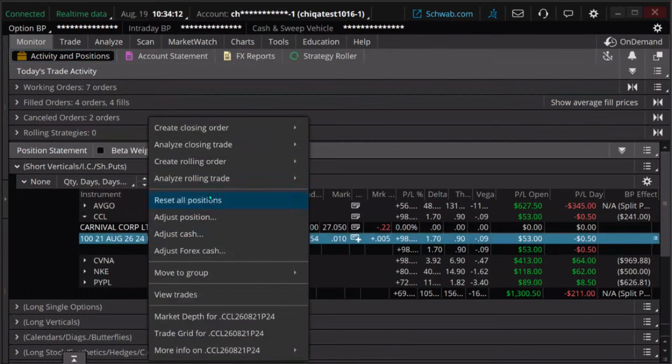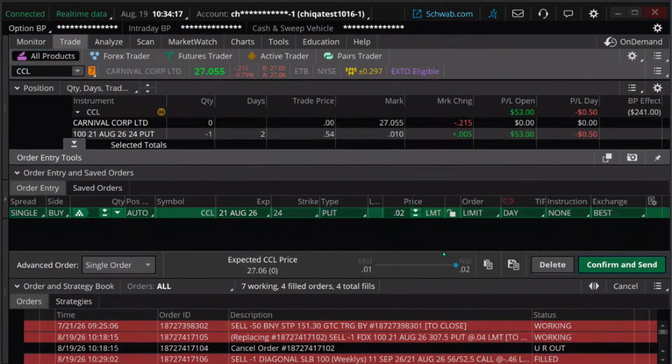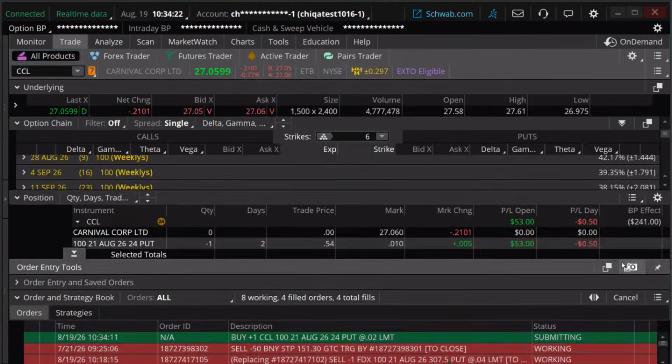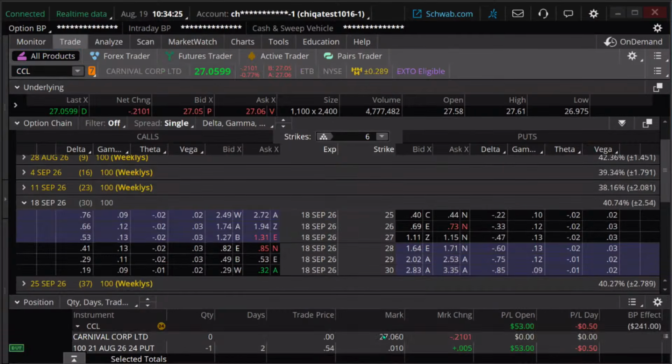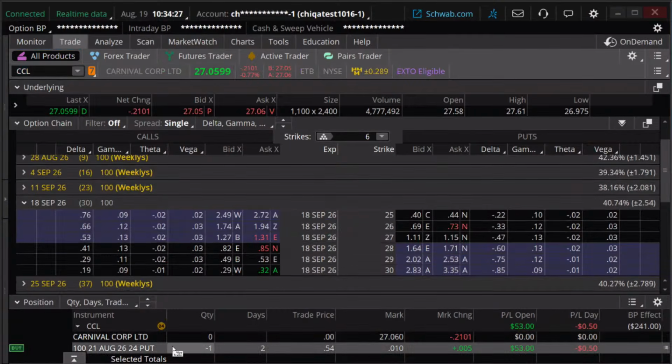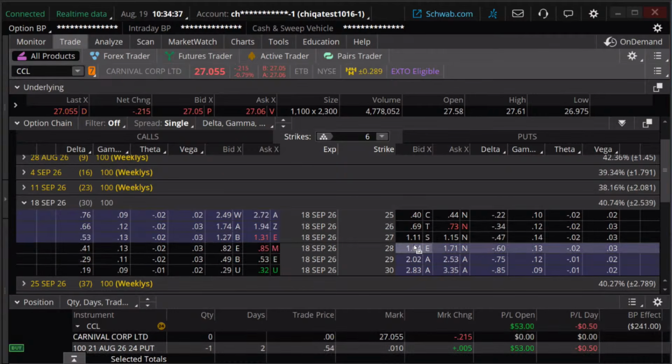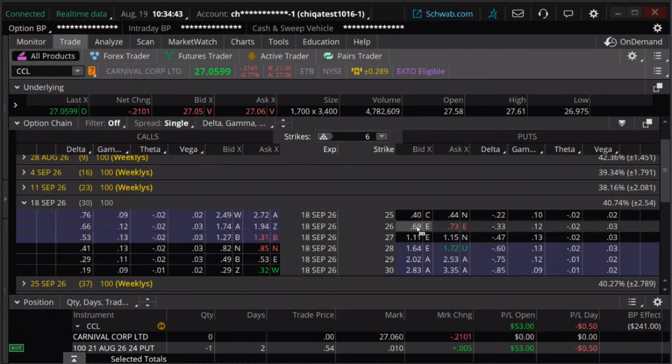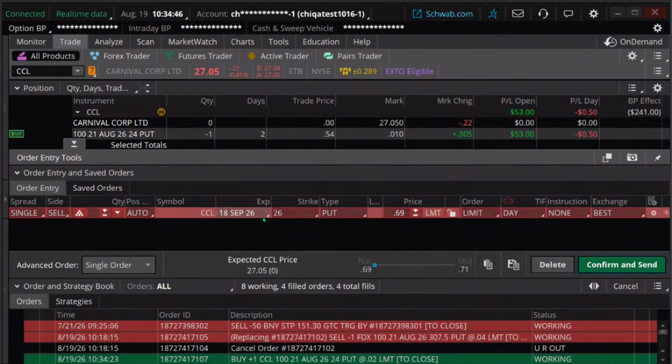I'm going to look to get out of this one, create a closing order, buy this back, confirm and send. And it's not filling right now just because it's almost worthless. That's okay. That's not a problem. If you have the buying power, you can always add in the other trade now. But keep in mind, if I add in another short put, I'm now obligating myself to buy another 100 shares of stock.